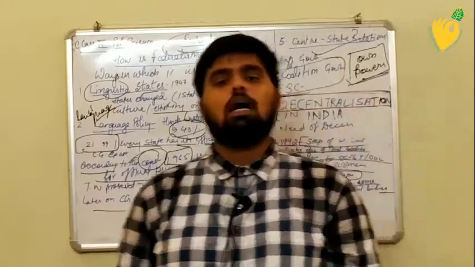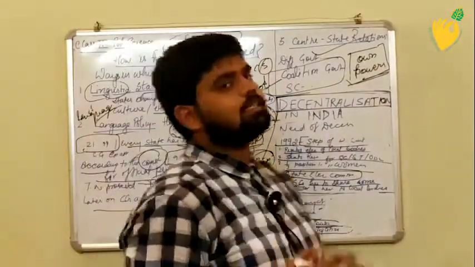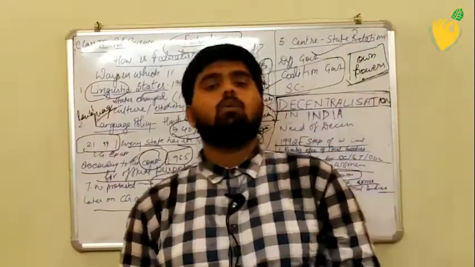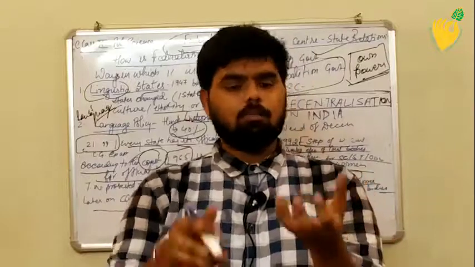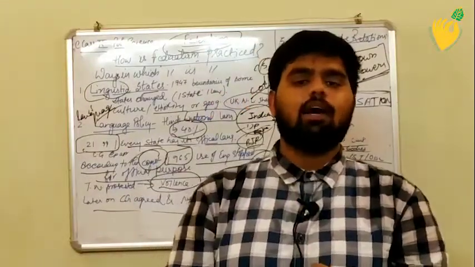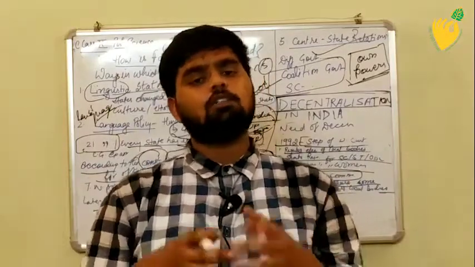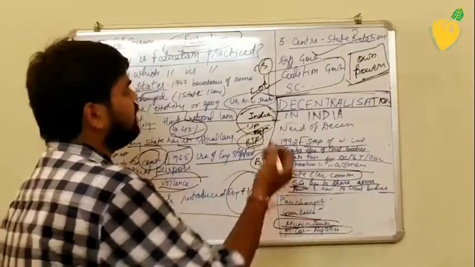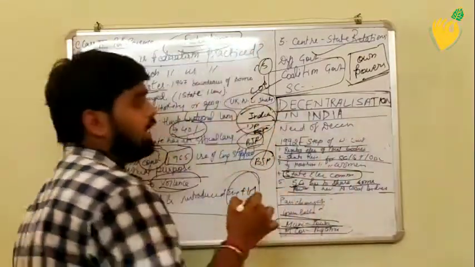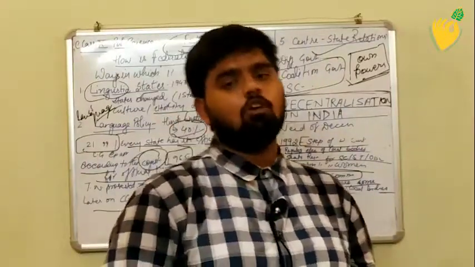And so the last topic of this chapter is decentralization. Centralization means keeping all the powers in one hand. But decentralization means giving up powers or distribution of powers in various hands. So when we talk about decentralization in India, we say that it is sharing of power among various levels of government.